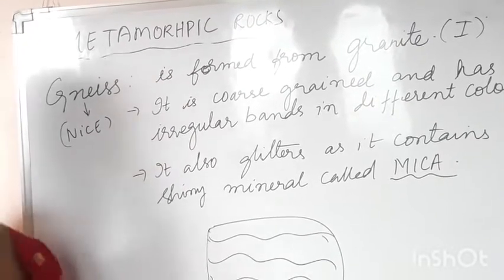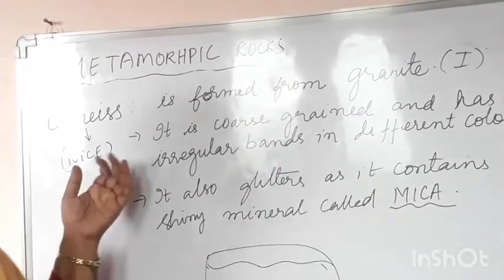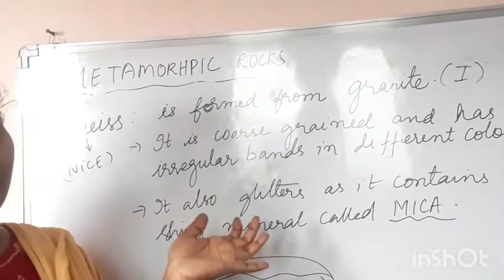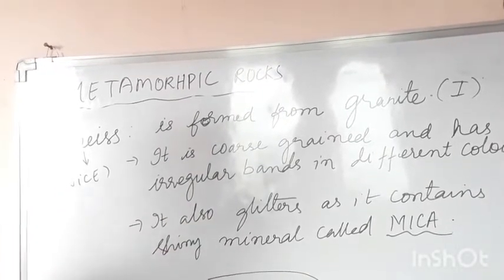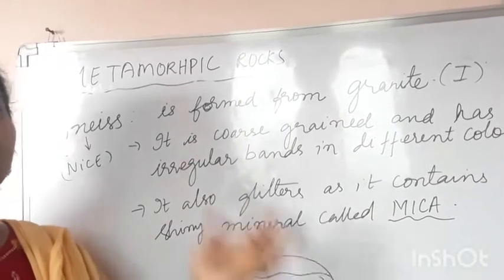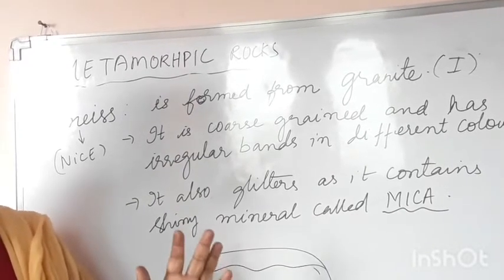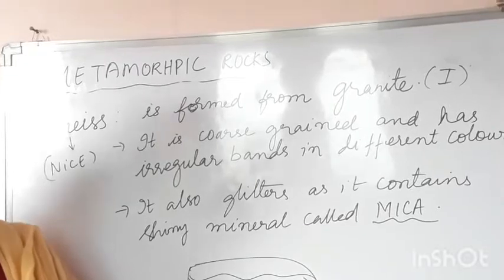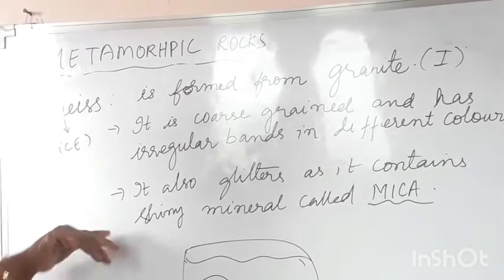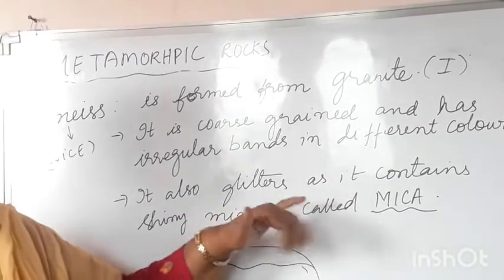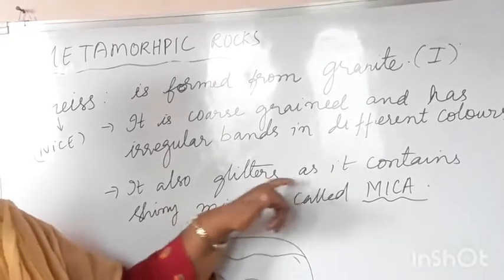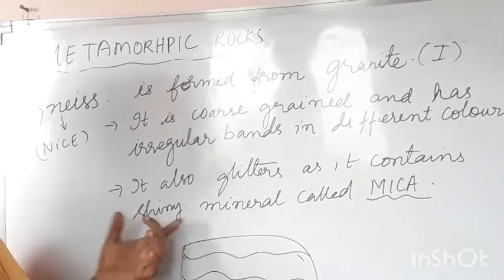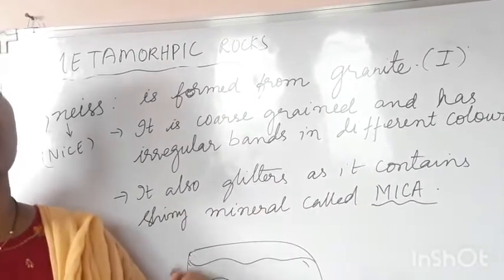So because of this irregular bands, it is having a specific nature. Like see, if you see that rock, it is very different from the other rocks that you have seen. Okay, the appearance is very different because of the coarsely grains. And also it contains glitter, it also glitters as it contains shiny mineral called as mica.